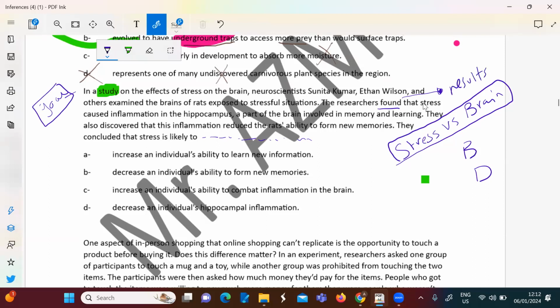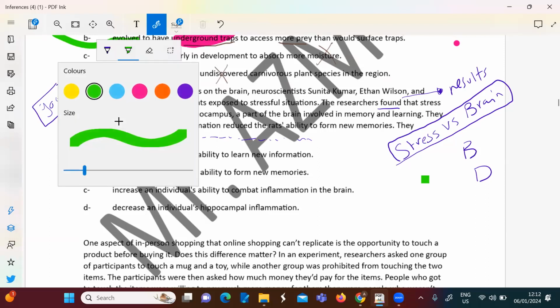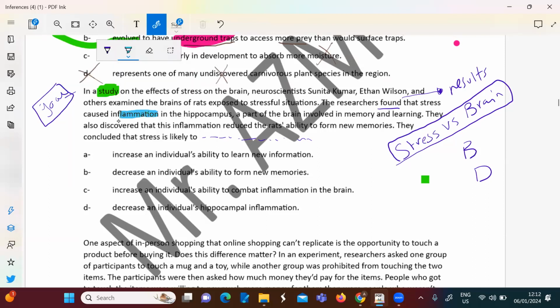They found that stress causes inflammation in the hippocampus. So this is an effect, one of the effects. It causes inflammation in the hippocampus.